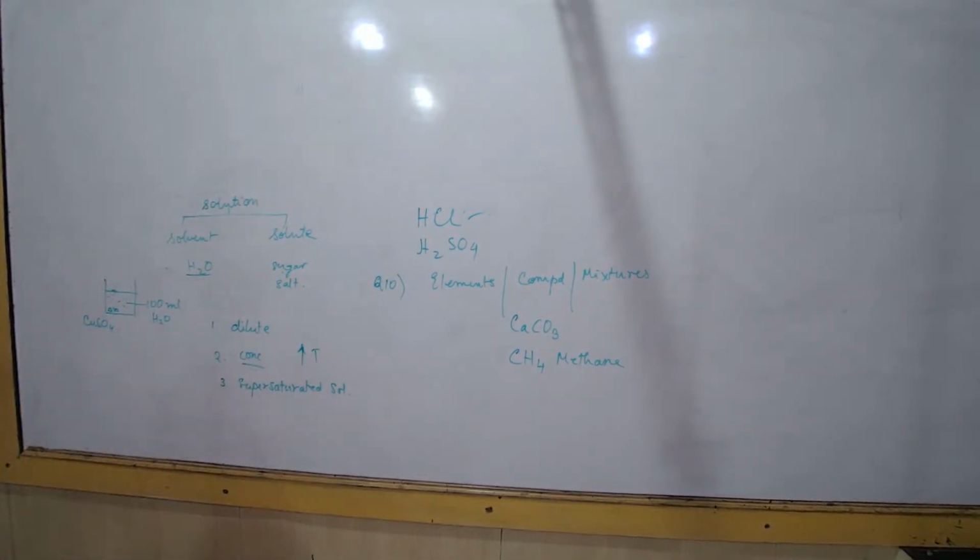Atoms and molecules. Please concentrate now. Look at the pages. What is an atom? Atomic mass. We are talking about molecules of elements. What is a molecule? How are we going to write a chemical formula? See here, page number 32. That is where you require a lot of practice.